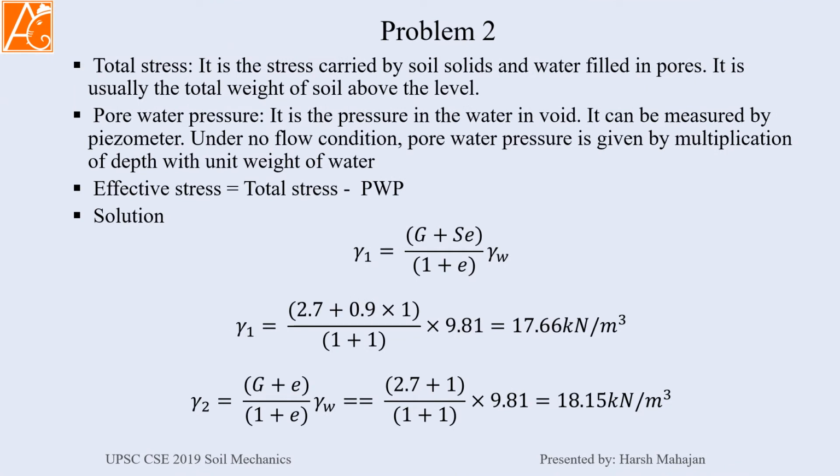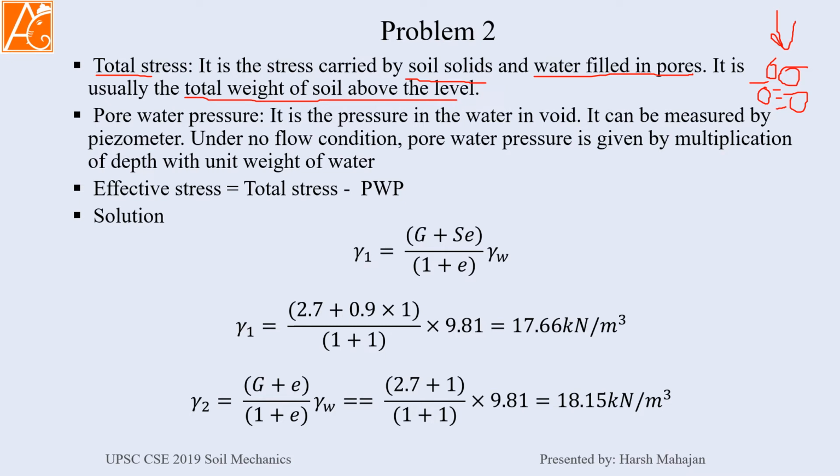So theory will say that total stress is the stress carried by soil solids and water filled in the pores. These are the intergranular structure of the soil and water filled between. So when some stresses or some load is applied, this whole complex geometrical network will carry the load, and this is known as total stress on the soil, and it is equal to the total weight of soil above the level.